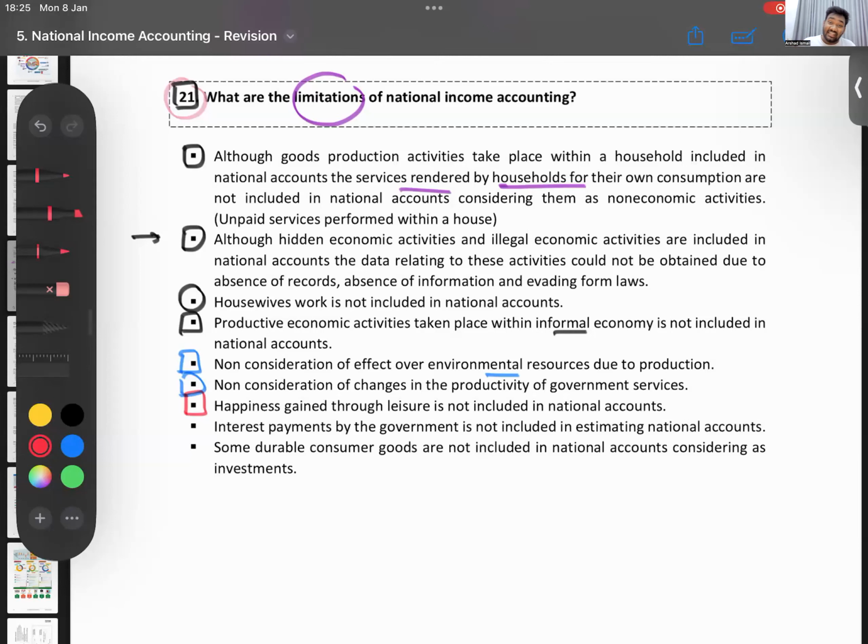The Japanese government is paying money for people to have children. They are saying, okay, if you have children, we will give you this subsidy to send them to school also. We will give it for free. We will do this, we will do that for the children. For the first 2 years, we will give free milk powder. They're bringing so many things, but people are not even having children. But will the GDP ever show that? No. So happiness, leisure and all, you can't just look at the GDP. Just because GDP has increased, you can't say people are happy in that country.